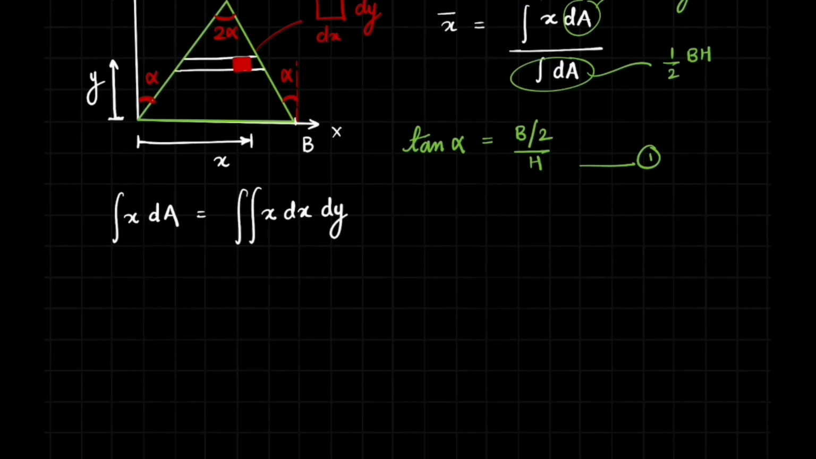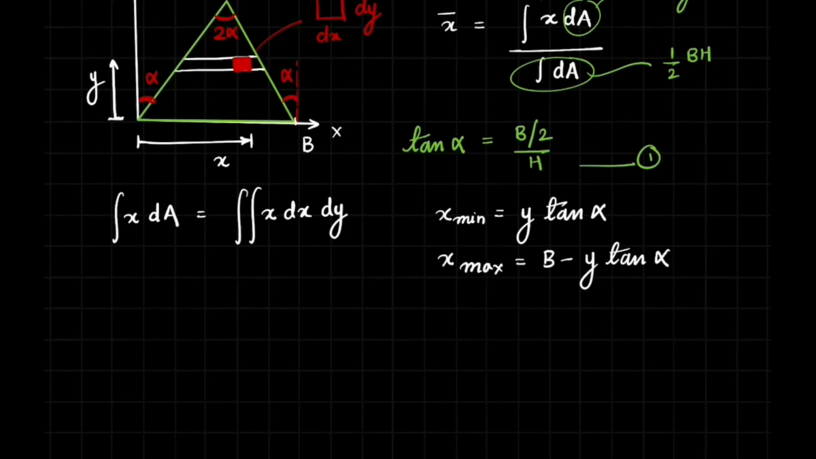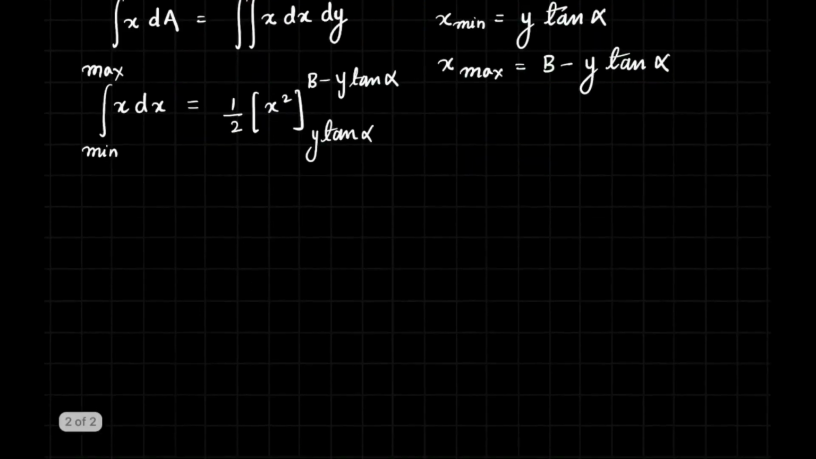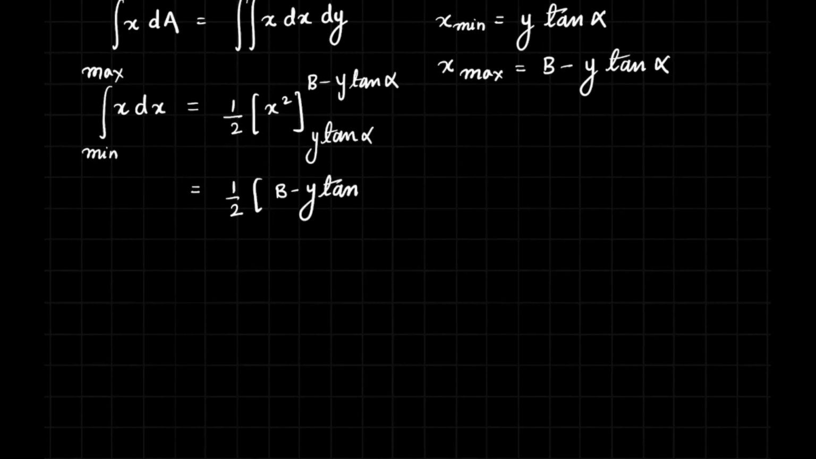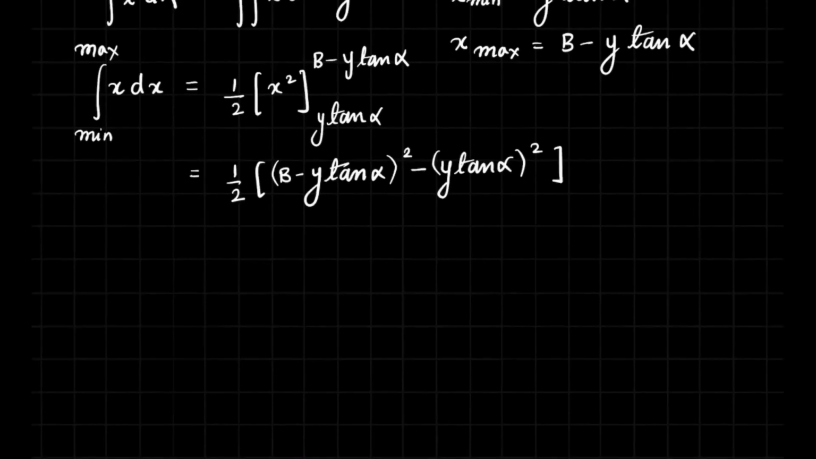So the x coordinate of the centroid is given by the below formula. To calculate this integral, we must know the limits of x. The minimum and maximum values of x are given by y tan alpha and b minus y tan alpha respectively. And simplifying this expression, integral x dx within the minimum and maximum limits of x, we get the